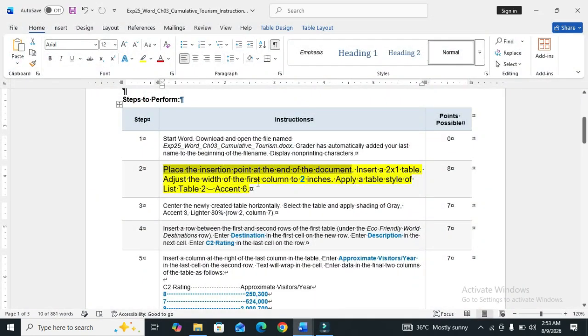Place the insertion point at the end of the document. Insert a 2x1 table.